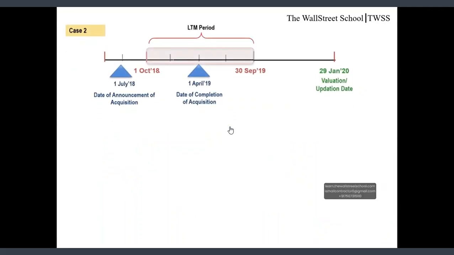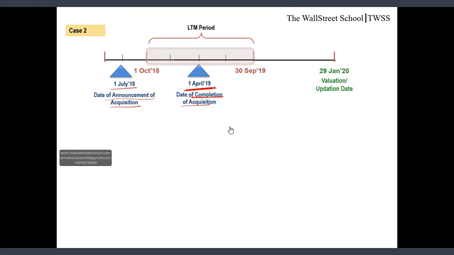Case 2. In case 2, as you can see on your screen, date of announcement of acquisition is 1st July 18. So it's announcement date, not the completion date. And date of completion of acquisition is 1st April 19. Now friends, what pro forma adjustment we will do in this case?